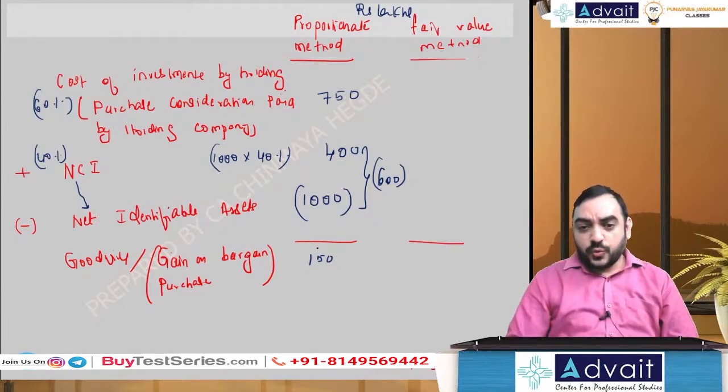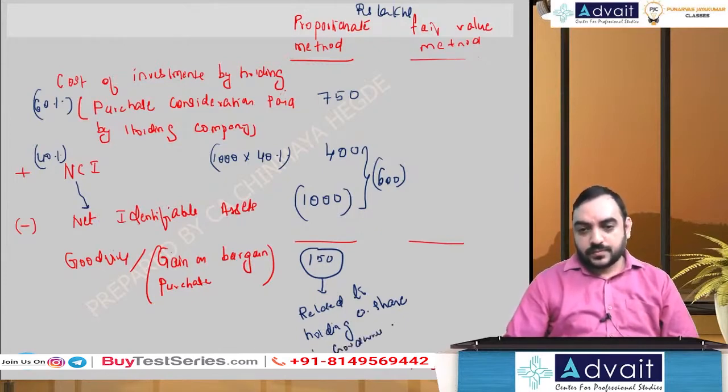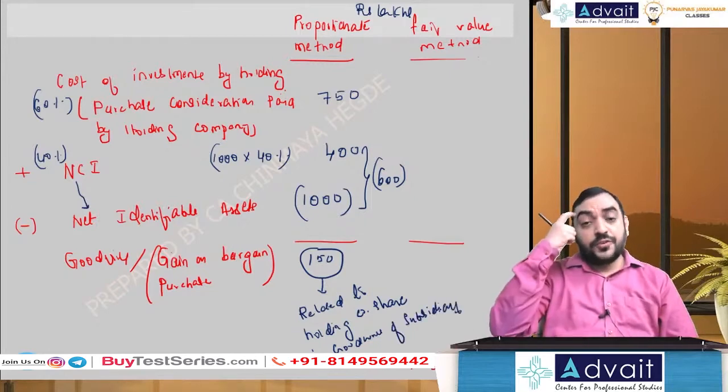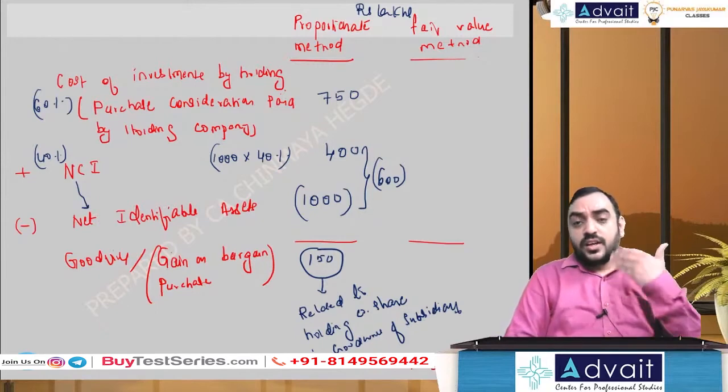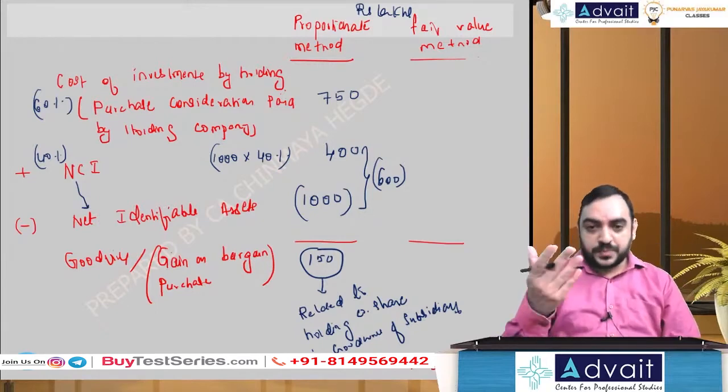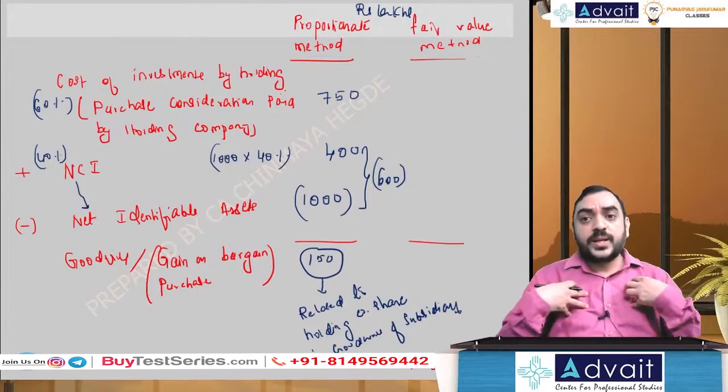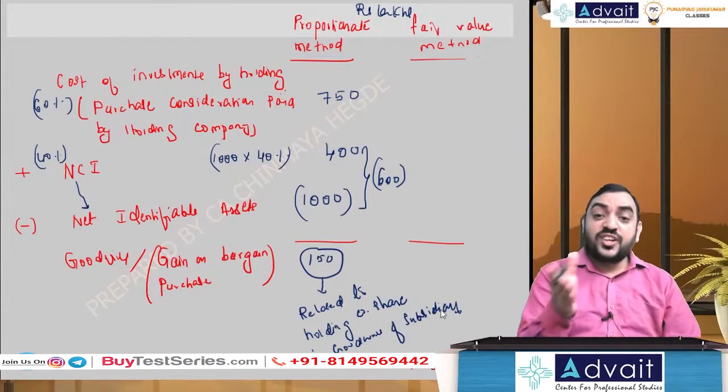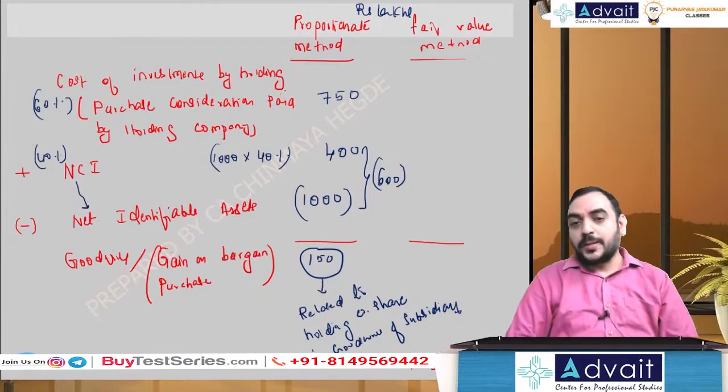So effectively, 150 is related to holding company share in goodwill of subsidiary. So this 150 is effectively related to the holding company share of goodwill of subsidiary. Holding company share only. Holding company is the owner, only proportionately to their ownership, what is the goodwill.